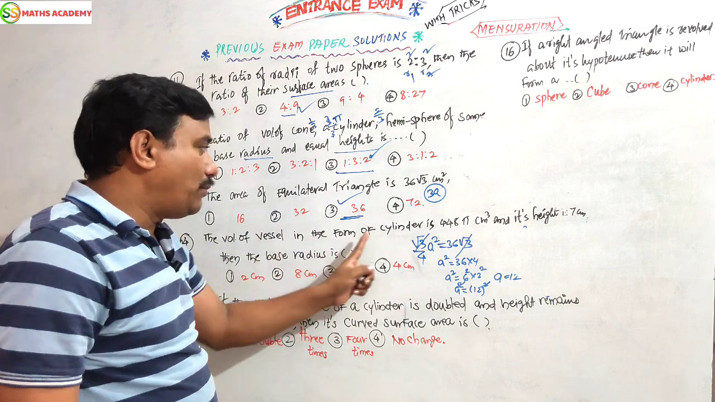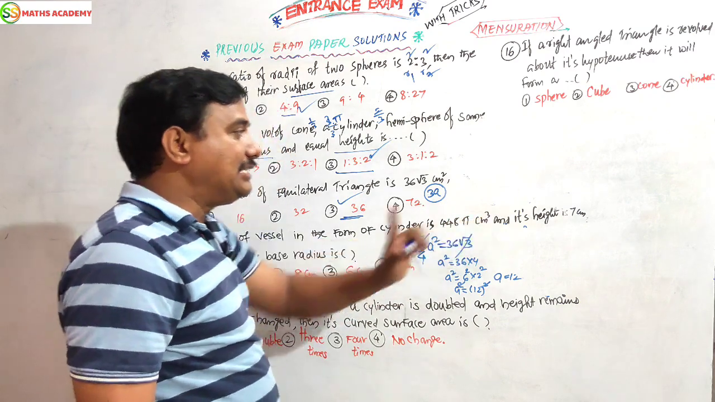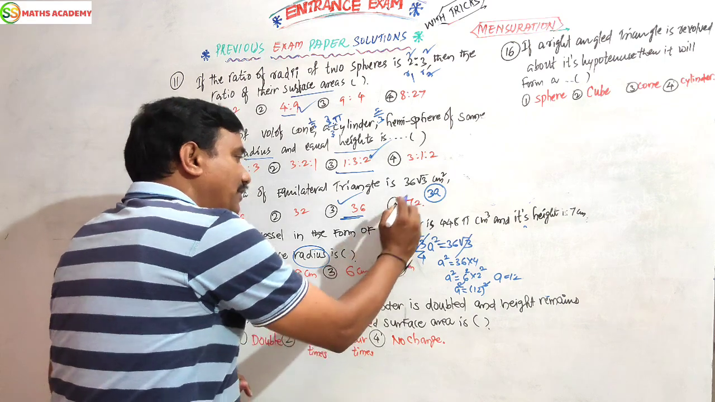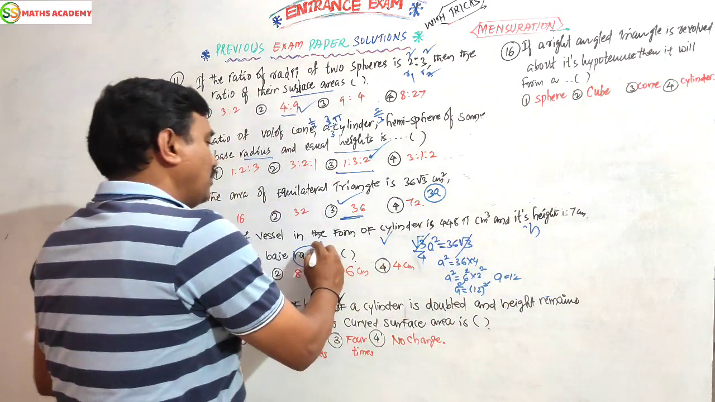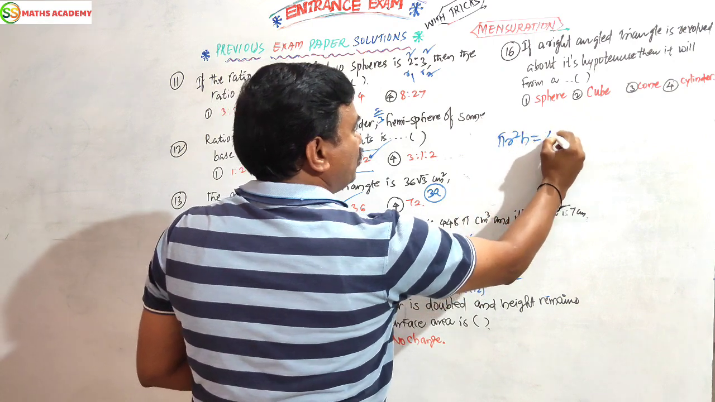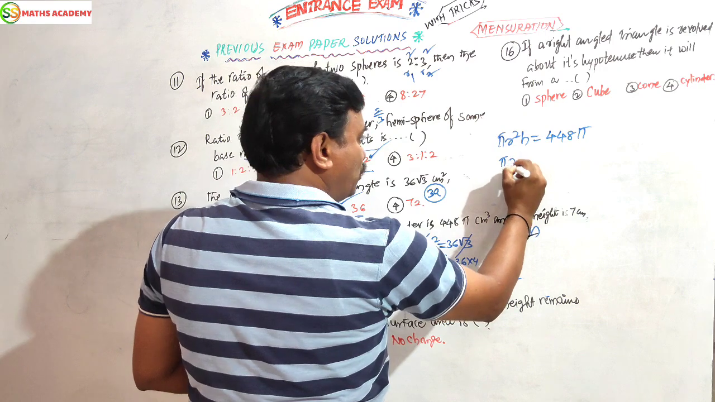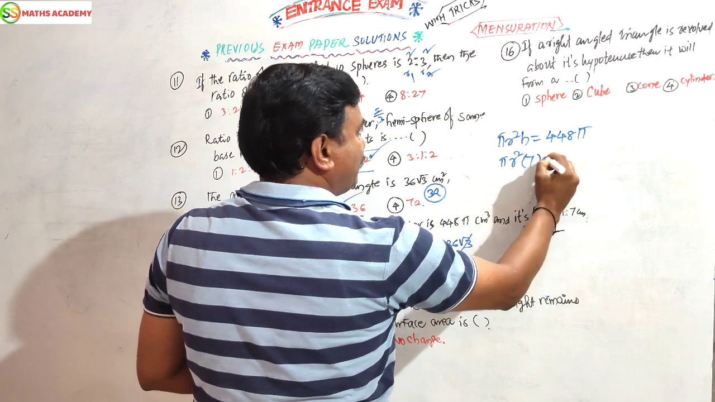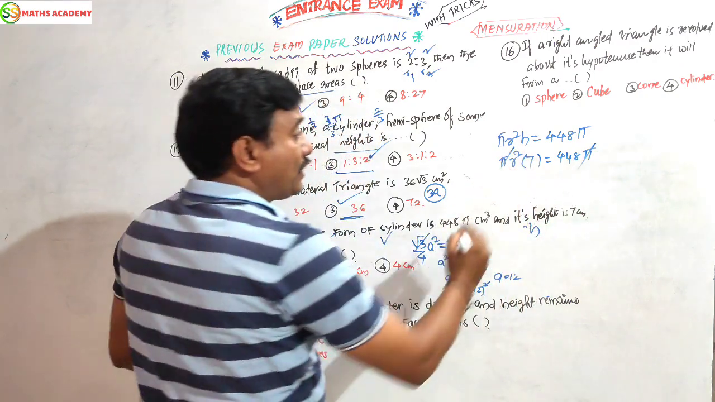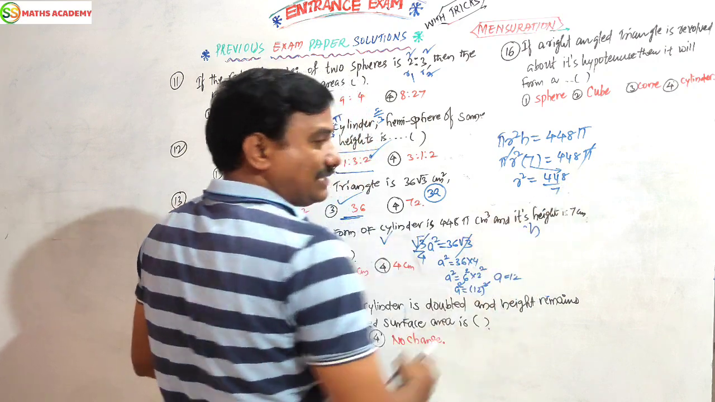Next. The volume of a vessel in the form of a cylinder is 448 pi centimeter cube and its height is 7 centimeter. It is asking for the radius of the base. Here volume is given, height is given, and radius is asked. The volume of a cylinder formula is pi r square h, which equals 448 pi. Height is given as 7. Pi gets cancelled.